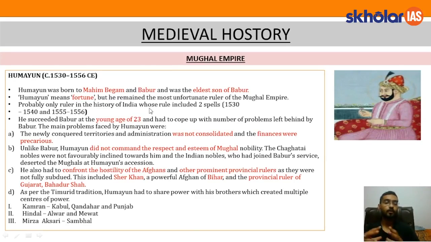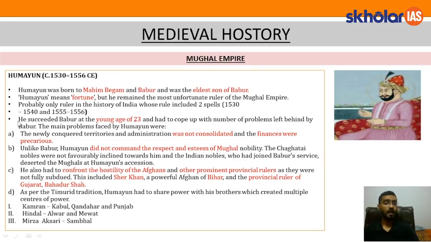Probably he was the only ruler in Indian history whose rule included two spells. That is from 1530 to 1540, 10 years, and then from 1555 to 1556, a brief period of 1 year or so. So his rule is divided into two spells. It is first from 1530 to 1540, and in the gap between, from 1540 to 1555, Afghans came to power again. We'll read about the Afghans now, but remember that in this period of 1530 to 1556 we witnessed Humayun's rise and also the Afghans' rise and fall, and then Humayun reinstated. I hope these points are clear.